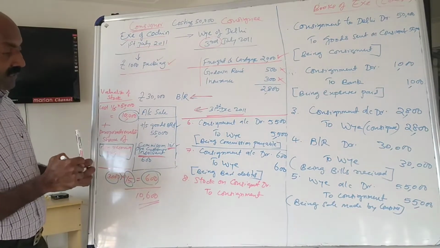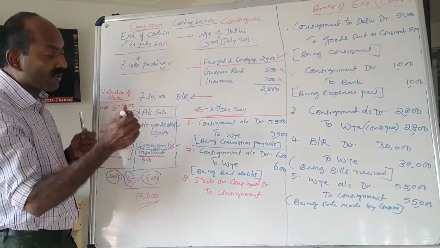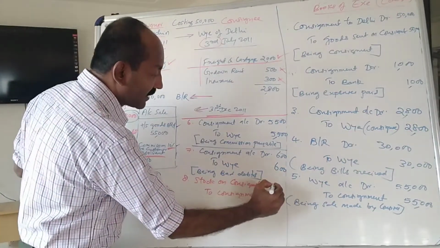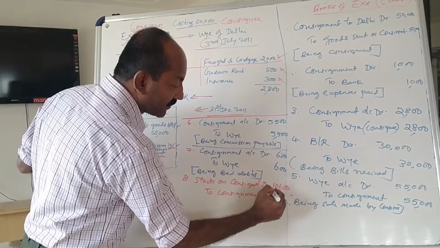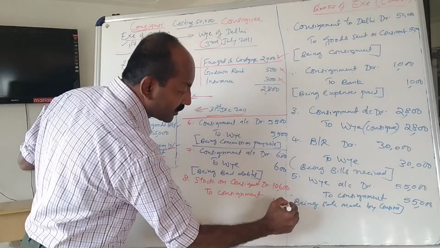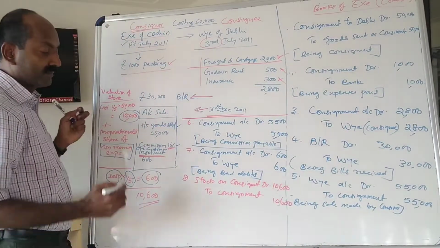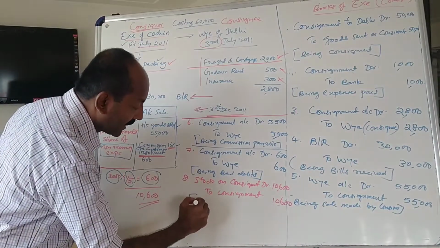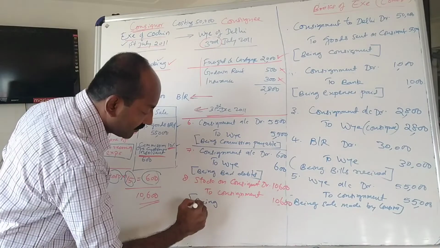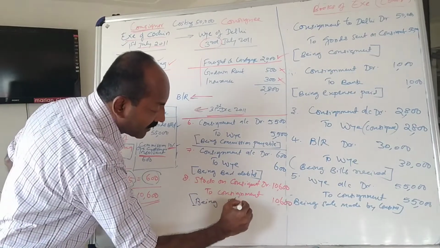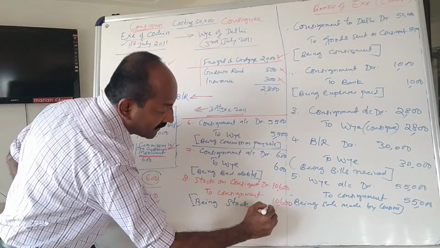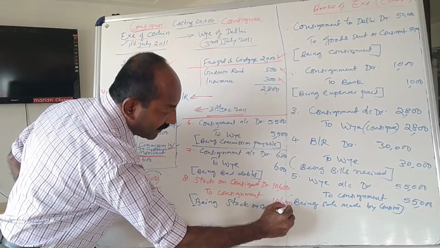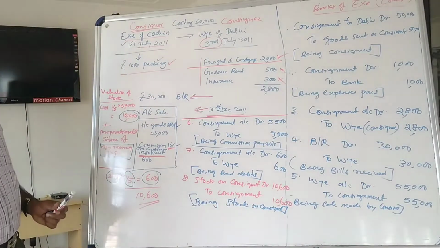So what is the journal entry for consignment stock? Stock on consignment account debit 10,600, to consignment account 10,600. This is for the value of stock, being stock on consignment.